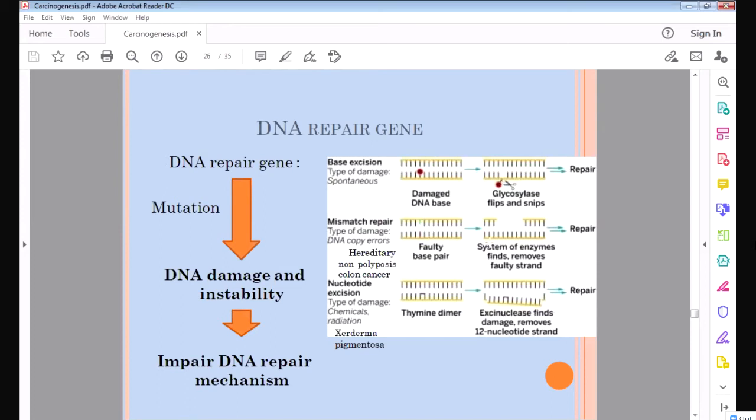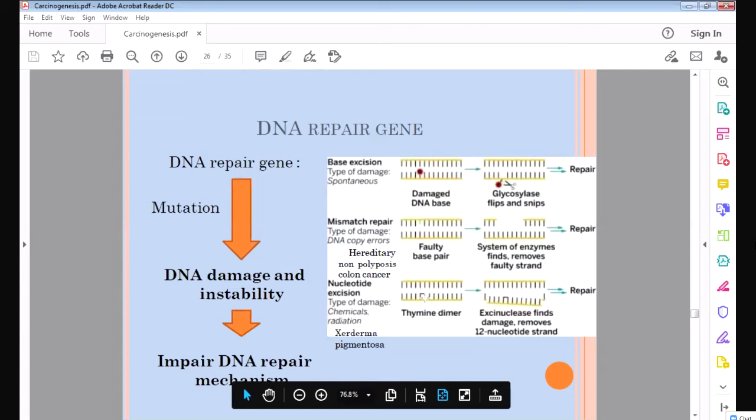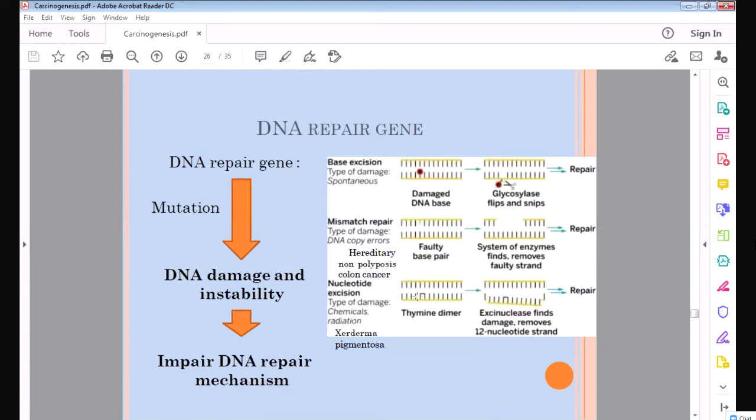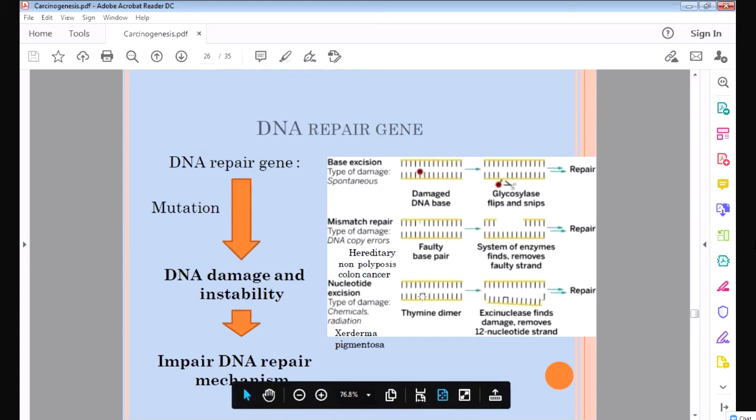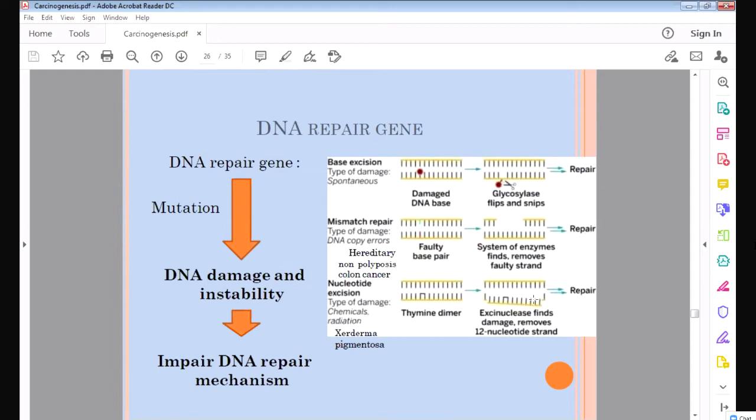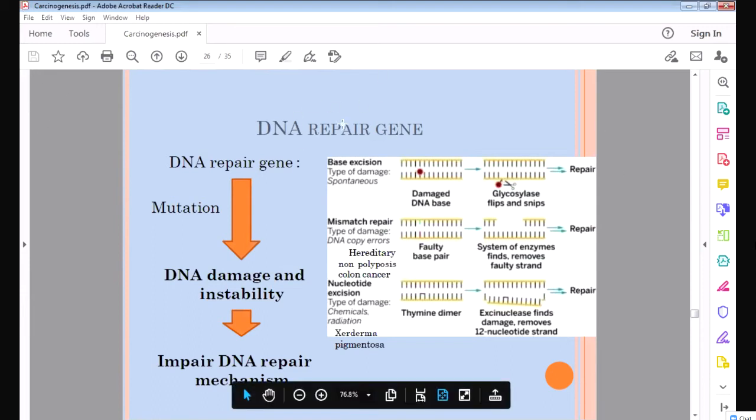If there is a mismatch, a faulty pair, what will happen? The body will cut it and repair it. Then finally, sometimes two thymines are fused, which is called a thymine dimer. This is also DNA damage, so it will be removed in our body. The repair process will remove this part and repair it. So these are the DNA repair genes. They repair the DNA. When the repair gene is damaged, the damaged DNA will also give rise to cancer.